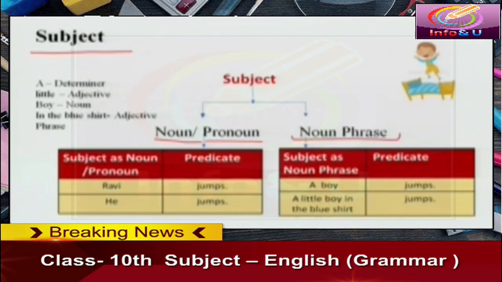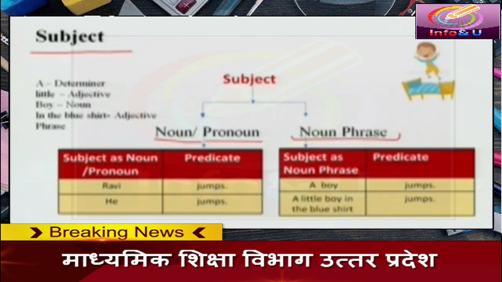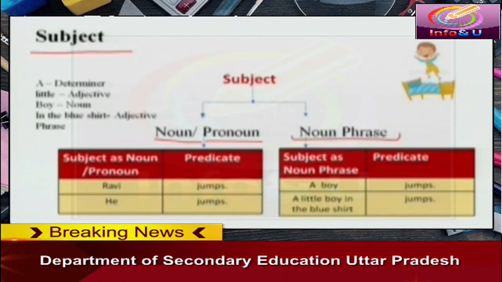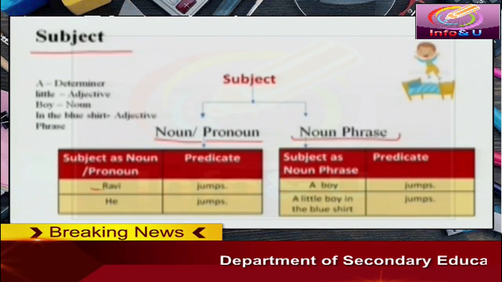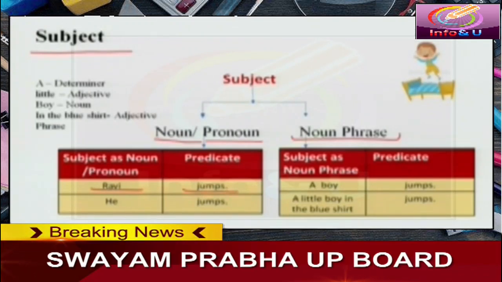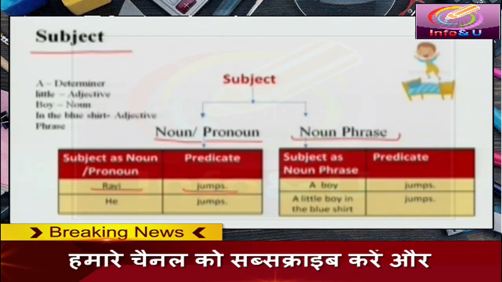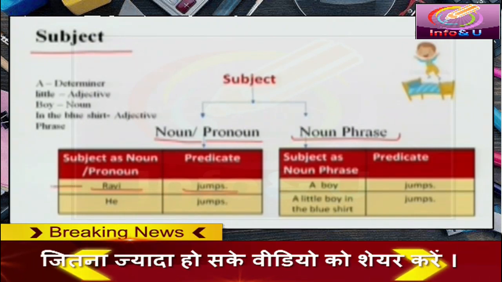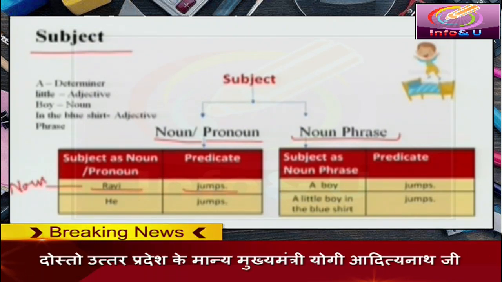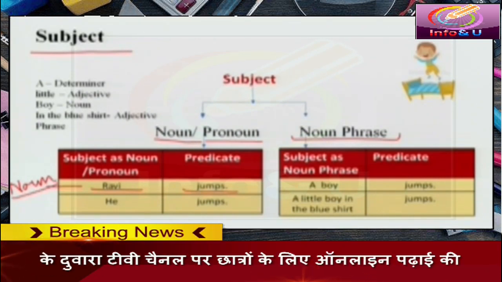If we call this boy Ravi, what does Ravi do? Ravi jumps. What is the position of Ravi here? Ravi is in the position of subject and it is a noun. Here we have noun as a subject.